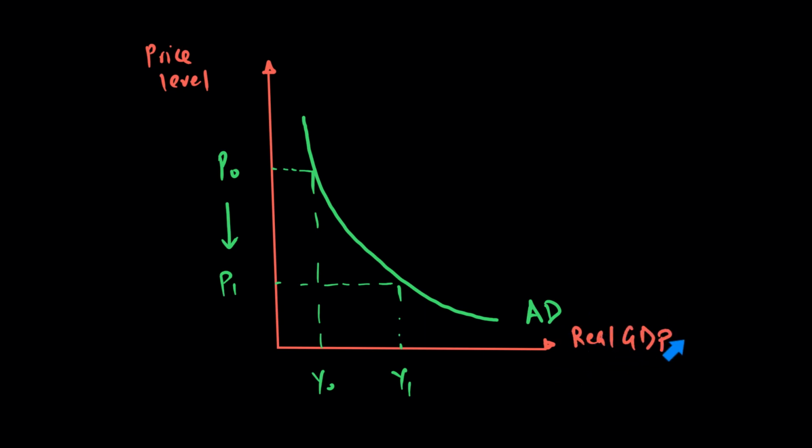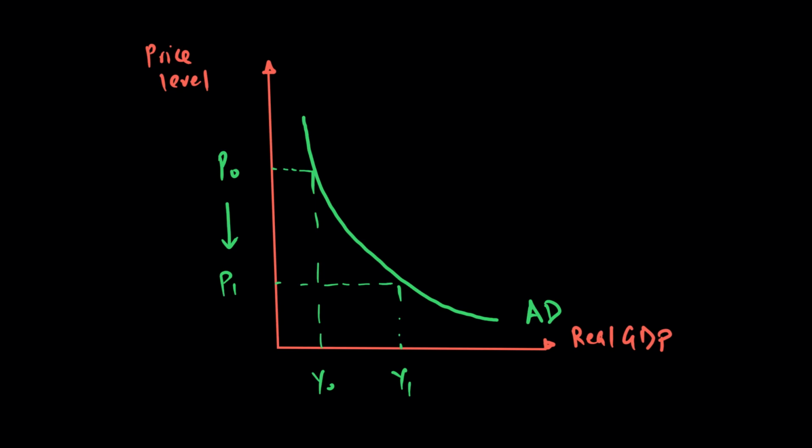Money GDP is total output without controlling for prices, in other words GDP at current prices, while real GDP is GDP at constant prices, where prices are kept constant.